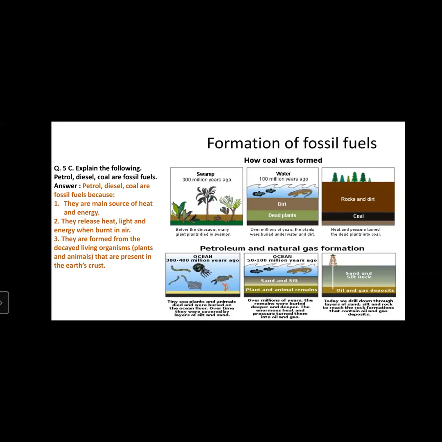So the decaying process took place and products like petrol, diesel and coal formed inside the earth crust. On formation, they also give energy, light, heat, etc. Therefore, petrol and diesel fuel, on being withdrawn from the earth crust, can be used as energy fuel.